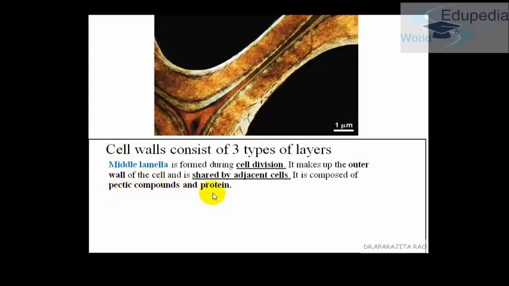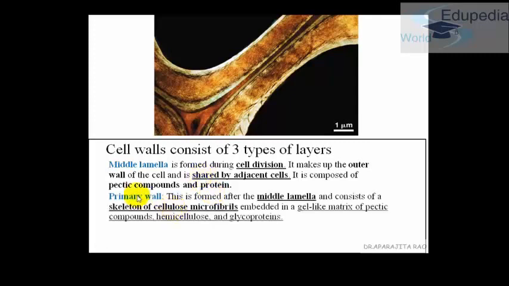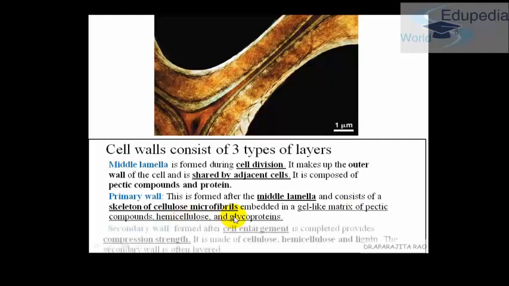In this lecture you'll come across a lot of words like cellulose, hemicellulose, pectin. These are just organic molecules and you have to learn their names. Further, you'll be reading about them in your 11th class biology and chemistry. The next layer formed just after the middle lamella is the primary wall. It consists of cellulose microfibrils embedded in a gel-like matrix of pectin compounds, hemicellulose and glycoproteins. And the last layer is the secondary wall.